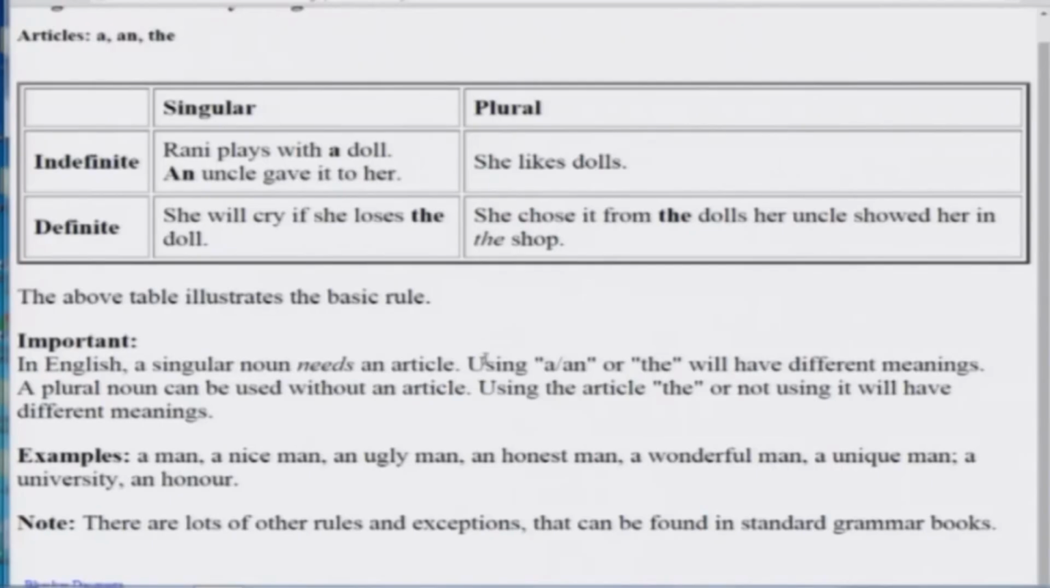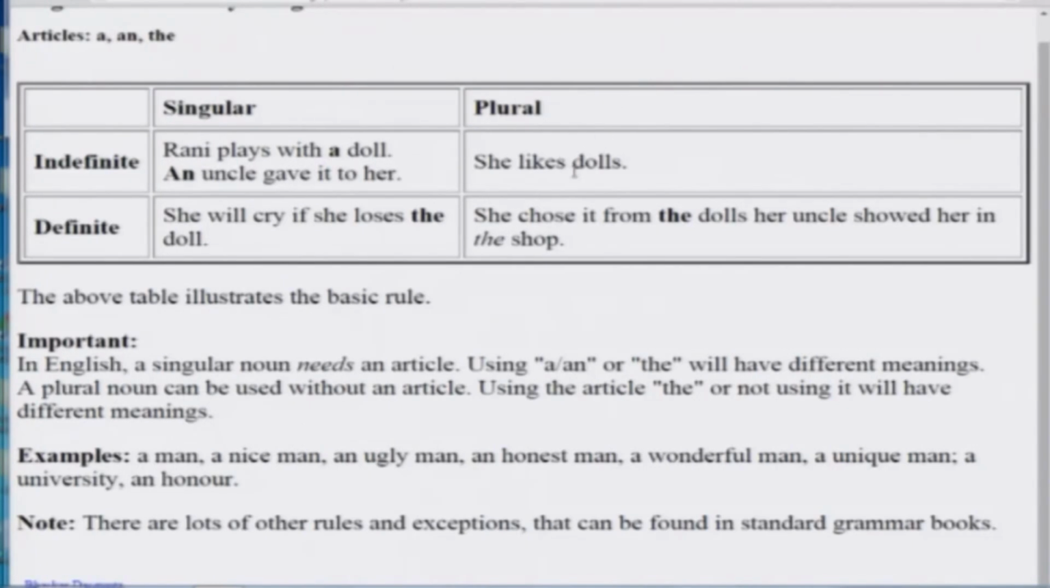So a singular noun needs an article, and which article to use? As I told you, for an unknown new noun, typically you will use a or an, and if it is somehow identified, then you can use the. You will use the if it is an identified old object. In the case of a plural noun you can use it without an article, the way we did here.